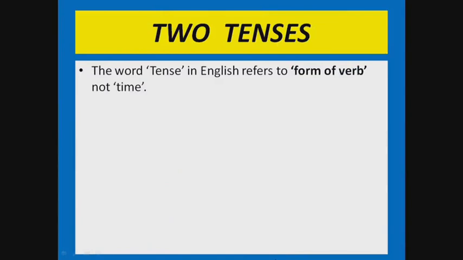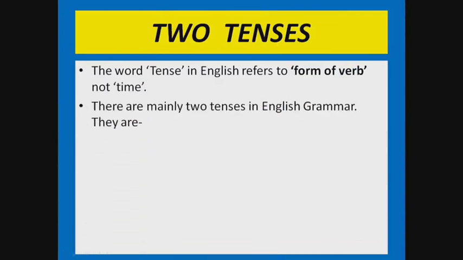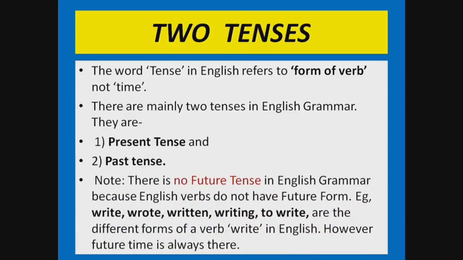The word tense in English refers to the form of a verb, not time. There are mainly two tenses in English grammar. They are present tense and past tense. Then what about future tense? There is no future tense in English grammar because English verbs do not have a future form. Example: write, wrote, written, writing, to write are the different forms of the verb write in English.